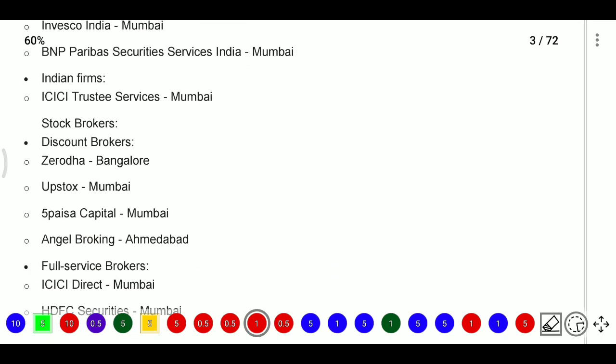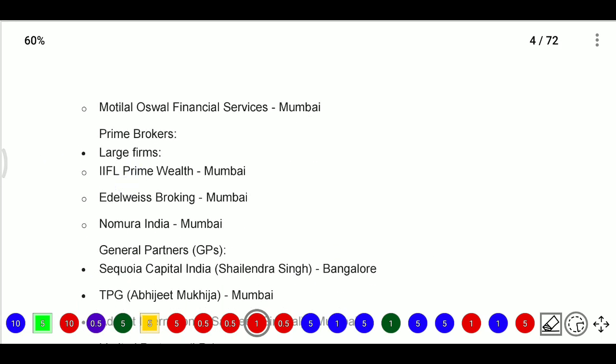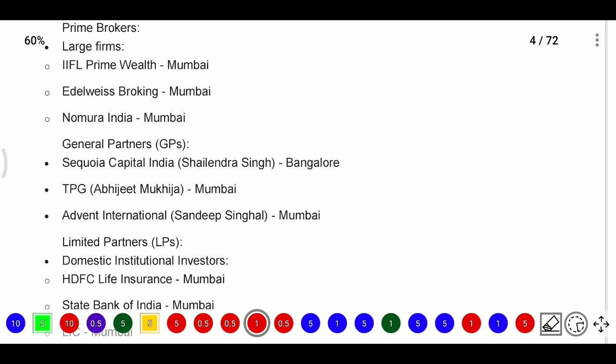So who are the stock brokers? Among discount brokers are Zerodha, Upstox, 5Paisa Capital or Angel Broking, and full service brokers are ICICI Direct, HDFC Securities, Motilal Oswal. And prime broker means one who collects some prime membership and provides more services. So IIFL Prime Wealth, Edelweiss Wealth Broking Mumbai, Nomura India Mumbai. We will see all of this in the concepts later, and we will discuss these persons.